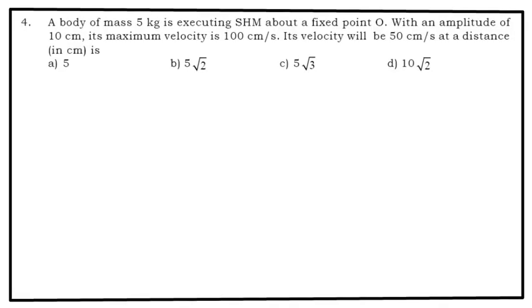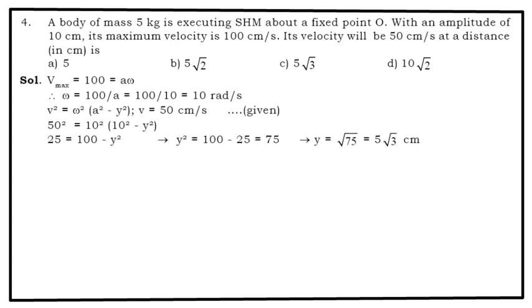A body of mass 5 kg executing SHM about a fixed point O with an amplitude of 10 cm. Its maximum velocity is 100 cm per second. Its velocity will be 50 cm per second at a distance in, option A 5, option B 5 root 2, option C 5 root 3, option D 10 root 2.